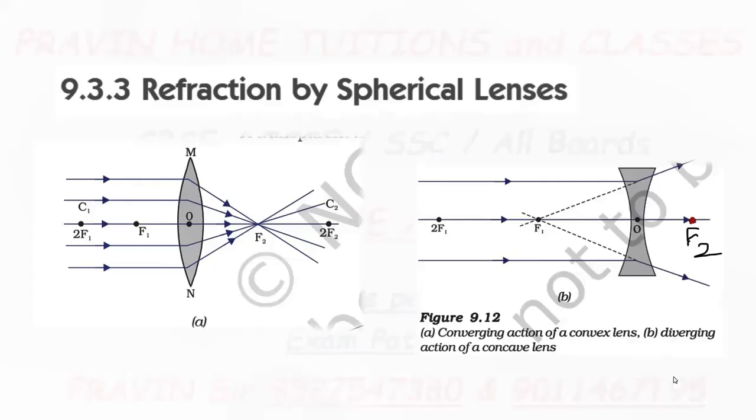Similarly, another type of lens, see figure B, a double concave lens.